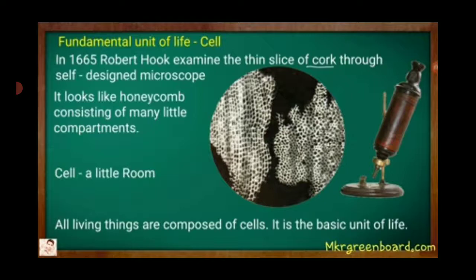In 1665, Robert Hooke examined a thin slice of cork through a self-designed microscope. It looked like a honeycomb consisting of many little compartments. Cell, a little room. All living things are composed of cells. It is the basic unit of life.